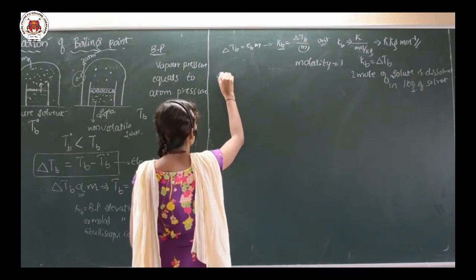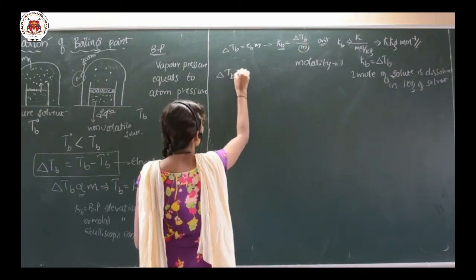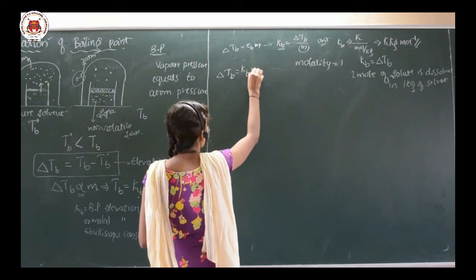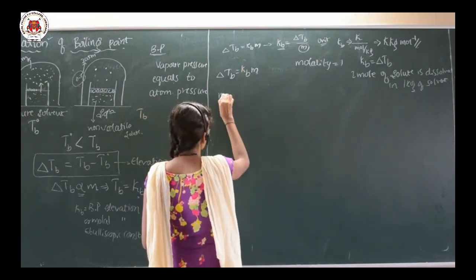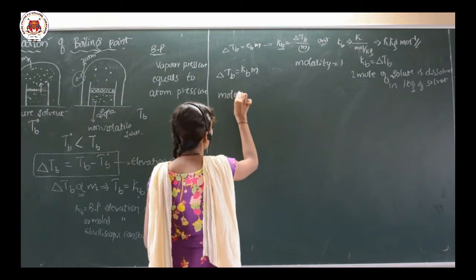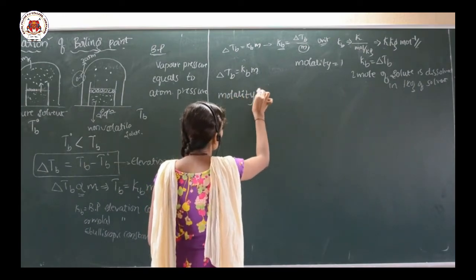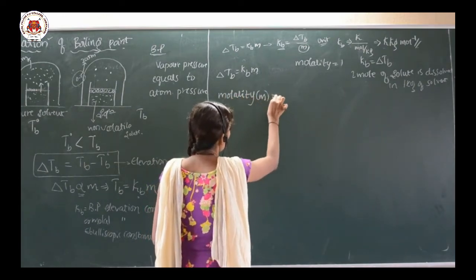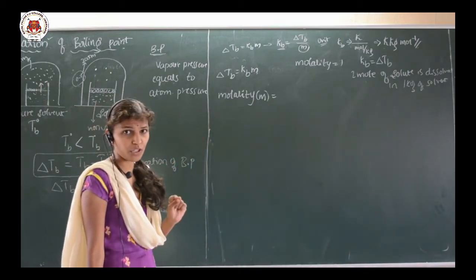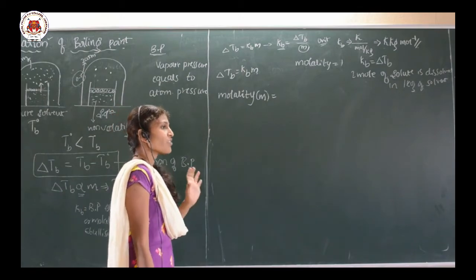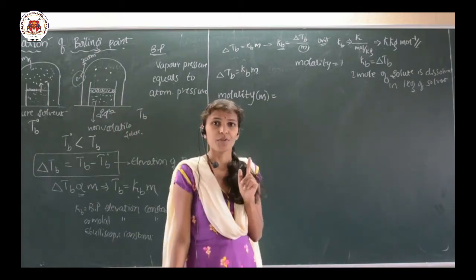We have delta Tb is equal to Kb into m, where m means molality. What is the definition of molality? Molality is the number of moles of the solute divided by the mass of the solvent taken in kg.